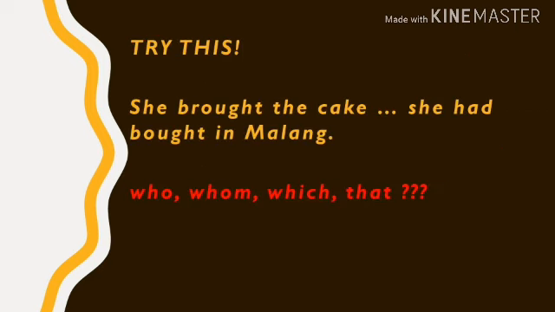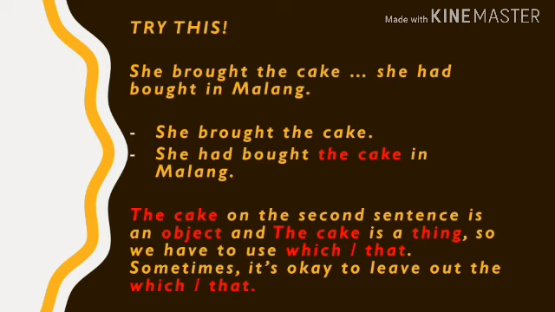And now please try this out, everyone. She brought the cake blah blah blah she had bought in Malang. What is the answer? Who, whom, which, or that? To answer this, again, you have to split the sentence into two: She brought the cake. She had bought the cake in Malang. The cake in the second sentence is an object, and the cake is a thing.